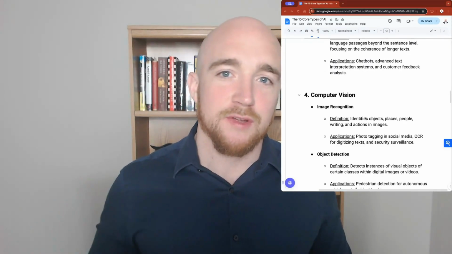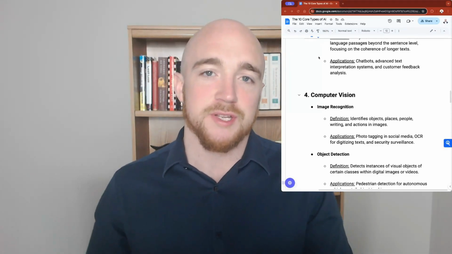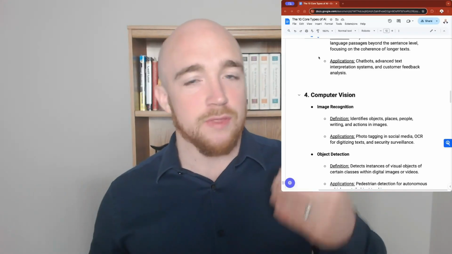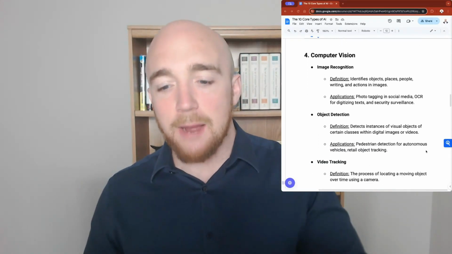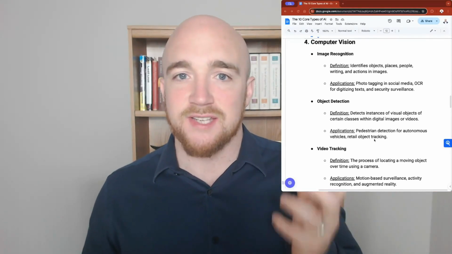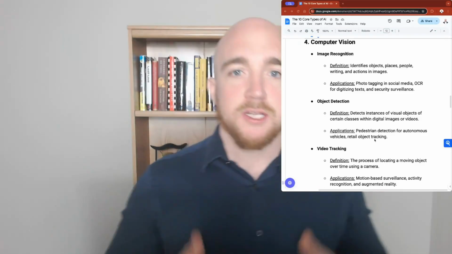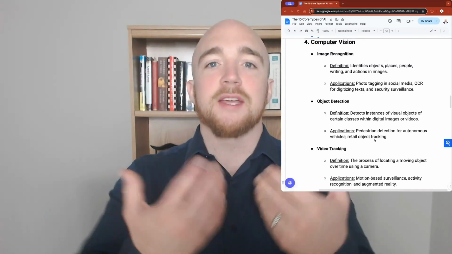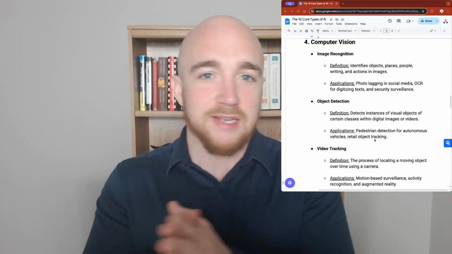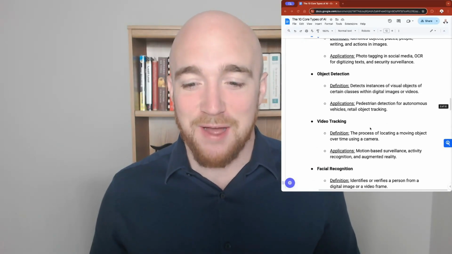Next, we get into computer vision, which is extremely exciting when it comes to things like autonomous vehicles. It's giving computers eyes. And so that comes into play with image recognition and object detection and video tracking, surveillance, or the example of a Tesla self-driving car. Those vehicles have tremendous amounts of cameras, specifically focusing on the visual inputs, that then gets passed to the algorithmic model, which is determining whether to take a right, take a left, to stop, whether to slow down or speed up. Processes massive amounts of data.